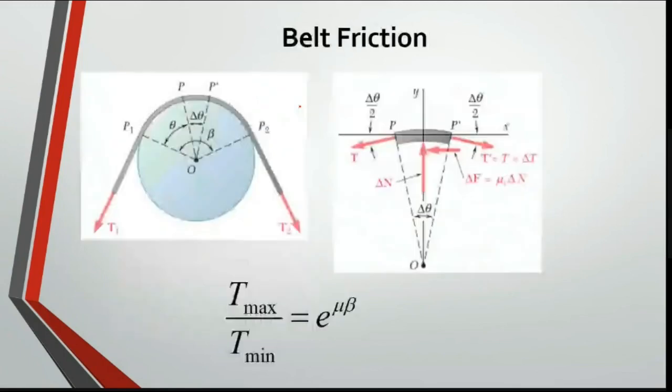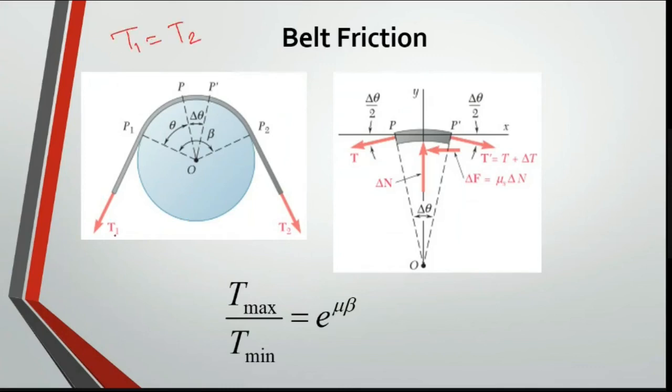Okay. Next, belt friction. Let me consider you have a belt. I think we solved lots of problems related to rope and pulley. Mostly we say frictionless pulley. We won't call that a friction pulley. So when we say frictionless, I can say that T1 is equal to T2.